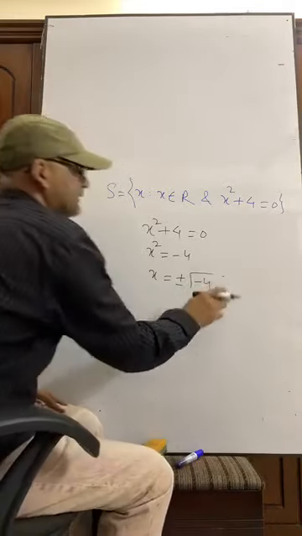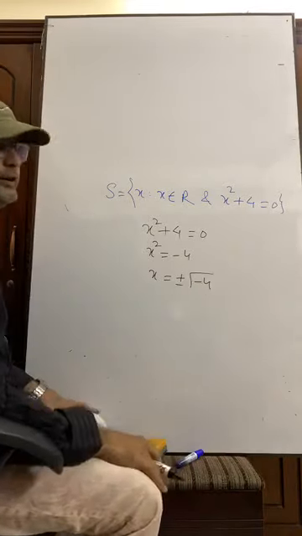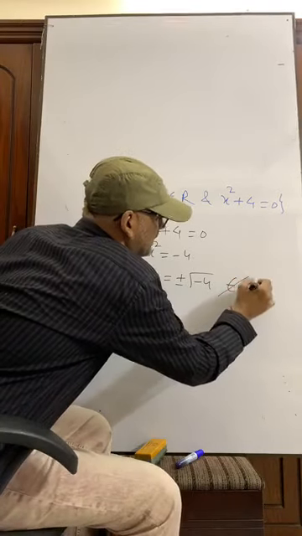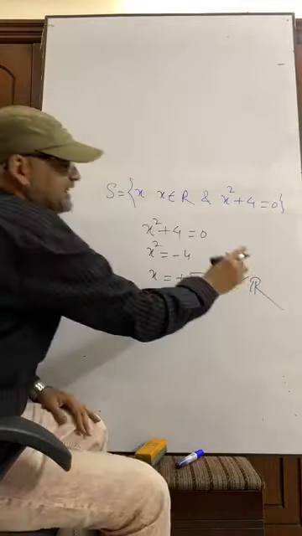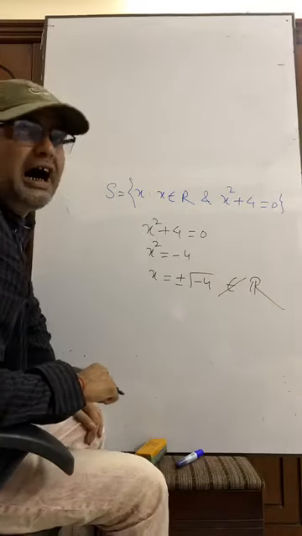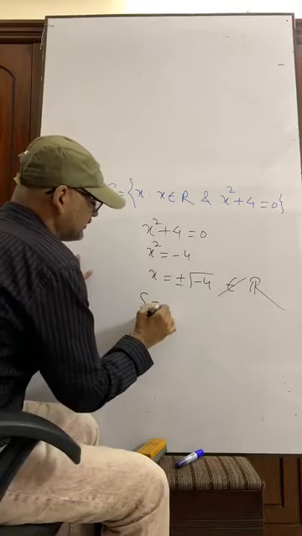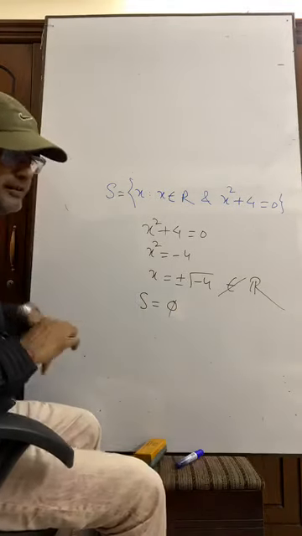Can you tell me? Root over minus 4 does not belong to R. So we are getting S equals to an empty set.